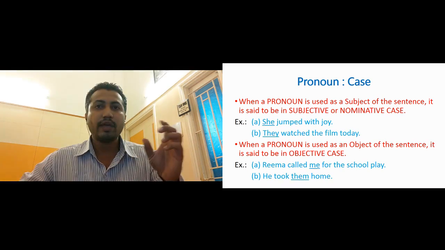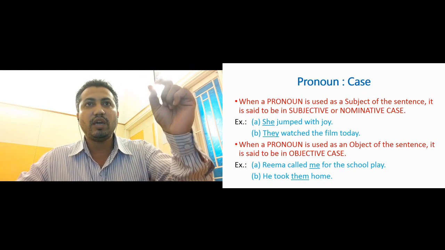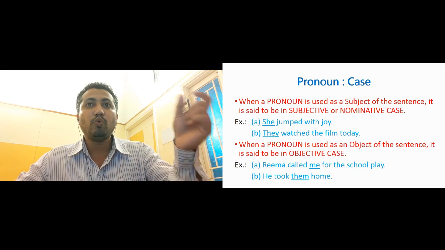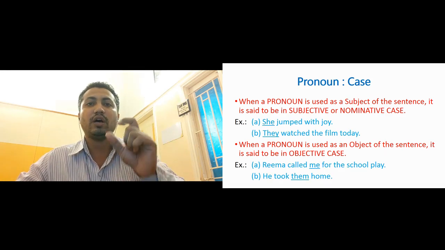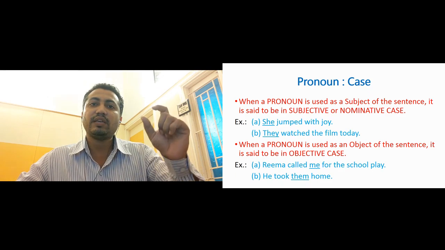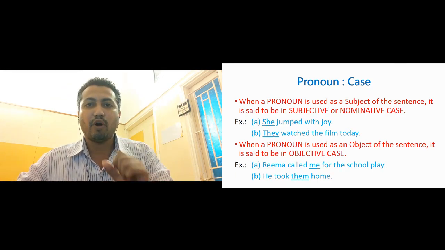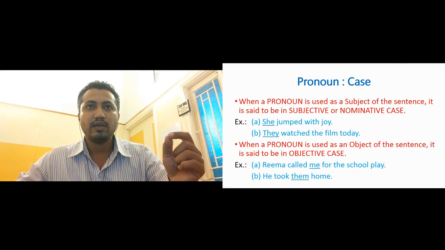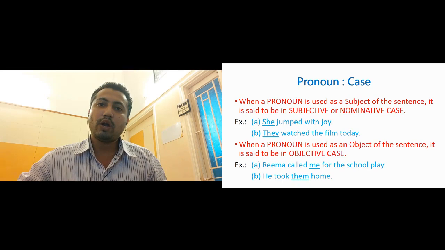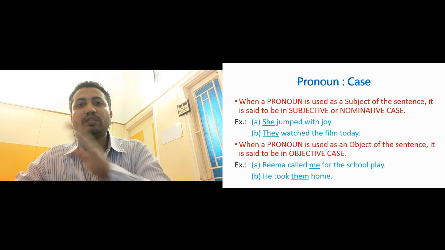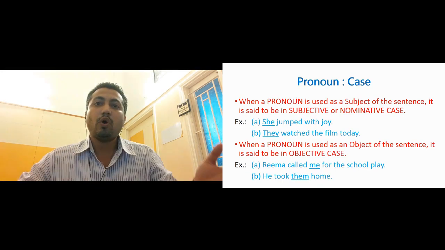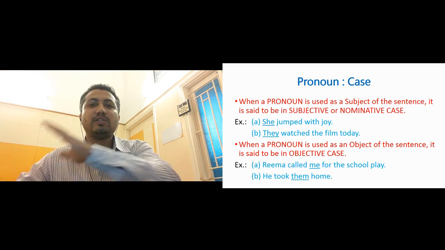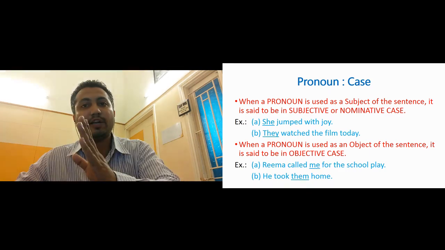Now here we are talking about they. They is the subject in the sentence, and that is why we can say, who watched the film? They watched the film. So that is why we can say that they is in subject form. So this again is in subjective or nominative case. The next part, when a pronoun is used as an object in the sentence, the receiver of the action, on whom the action is being done, that is called the object of the sentence. We can call it being in objective case.